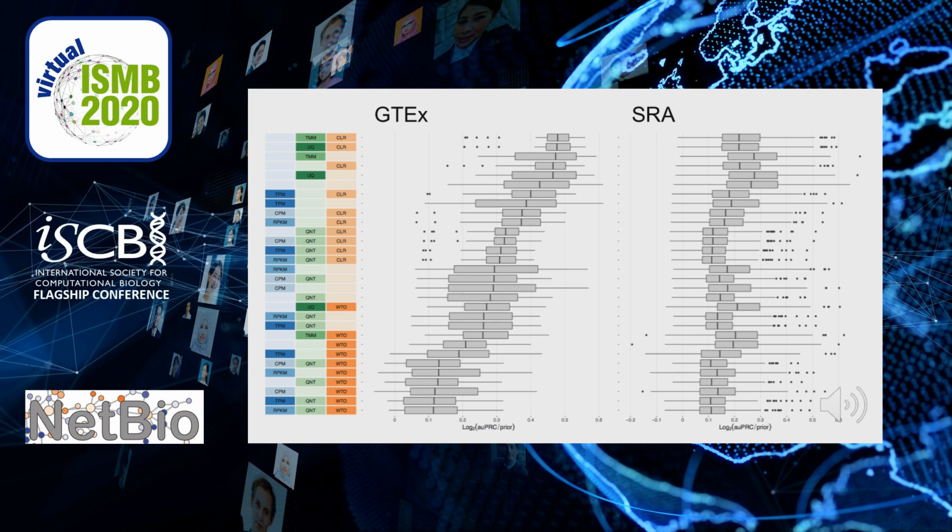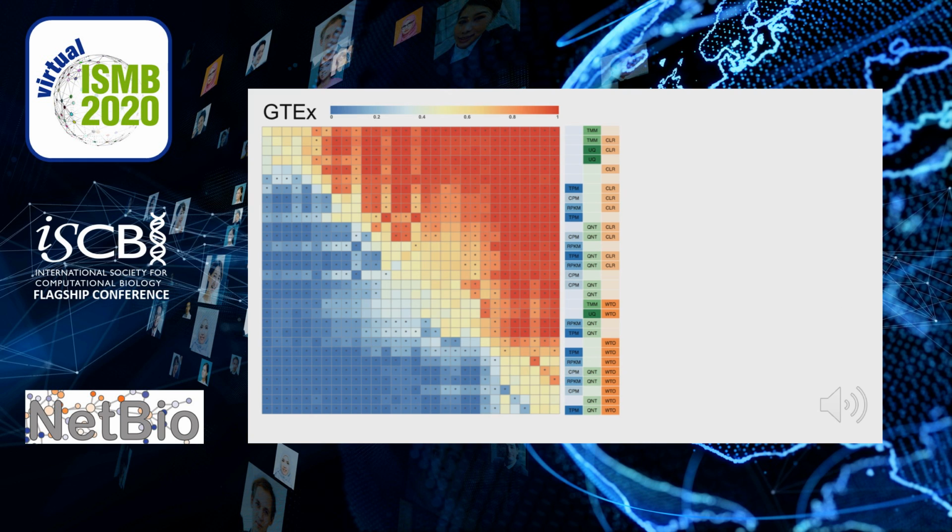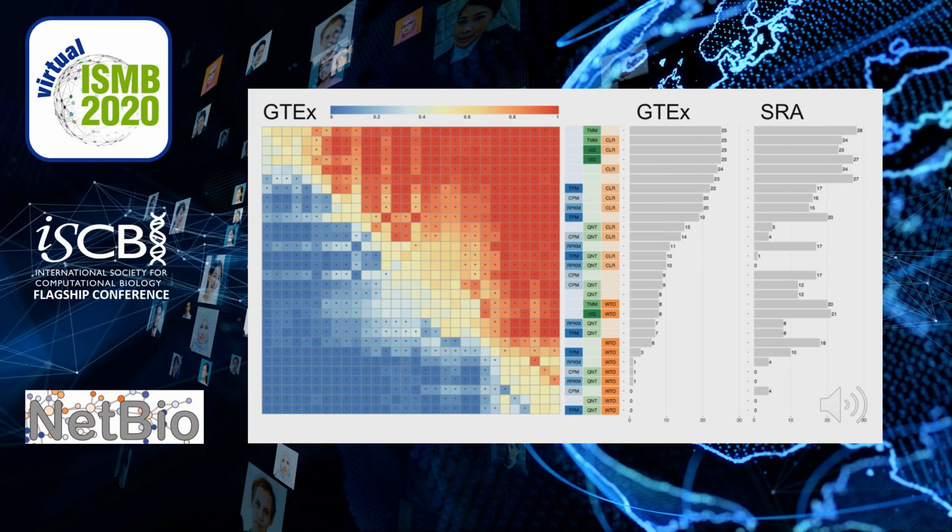This result confirmed my suspicion that workflows can yield very different results. So I wanted to determine the significance between methods. In this heat map, a red box indicates that the workflow in the row outperformed the column workflow on more datasets. I've added a star for significant comparisons based on a paired Wilcoxon rank sum test. The bar plot shows how many times a workflow was significantly better than another workflow in the GTEx data and in the SRA data, where we confirm that the top workflows are in fact significantly better than most other workflows.